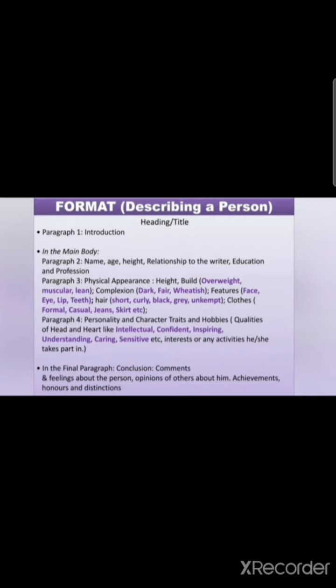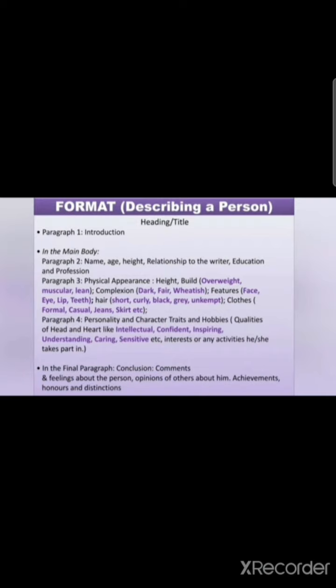Paragraph 3, physical appearance: height, build, overweight, is he muscular, skinny, what is the complexion, dark, fair or whitish. Physical features, you can write face, eyes, lips, hair, short, curly, black, grey, is the color, which type of texture. Then clothes, does he wear formal or casual clothes, or jeans, skirt, western, whatever type of clothes the person used to wear.